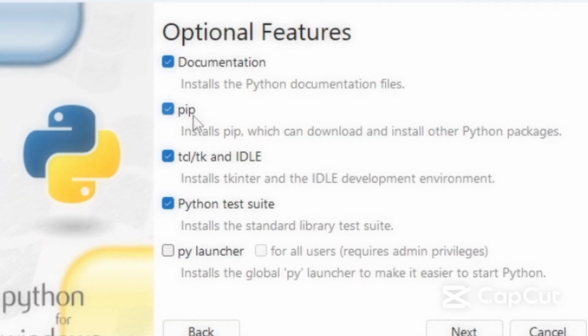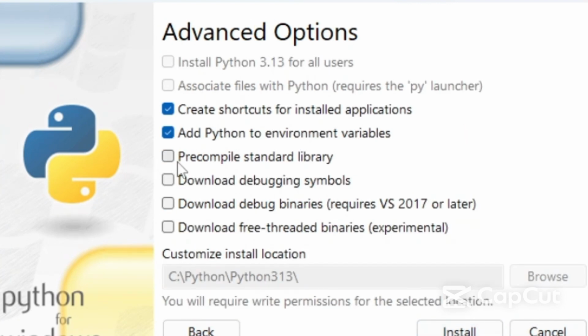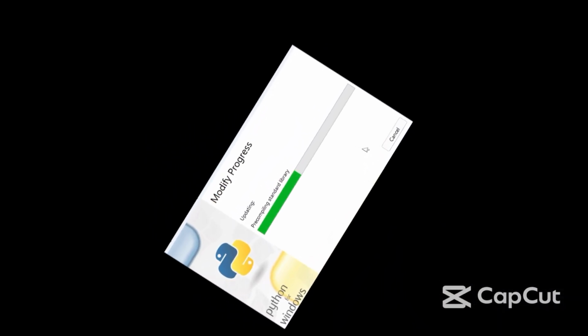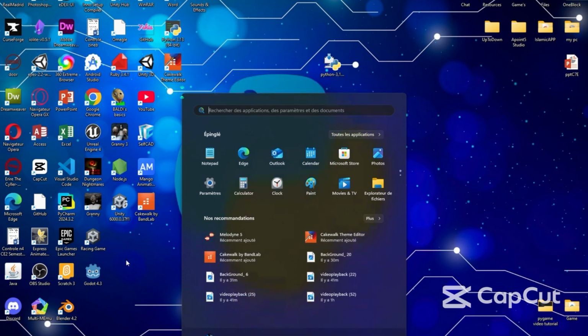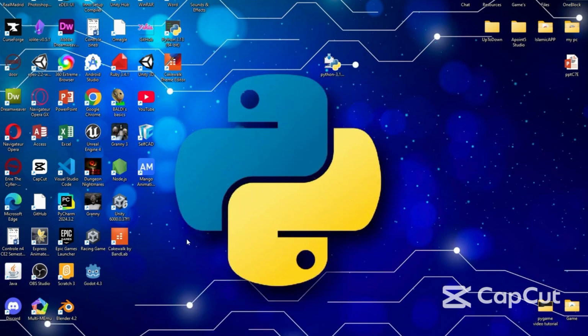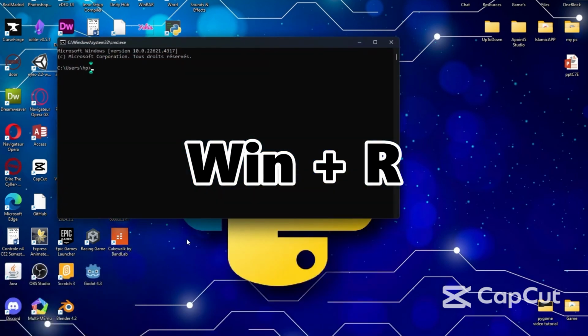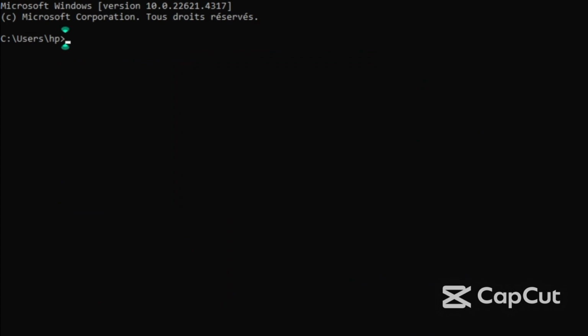Okay, now we'll see how to download the Python language. So please check if pip is active to download the pygame library. Now we'll see how to download the pygame library. Click Windows R and write cmd. Then you'll open the command prompt. In the command prompt we'll write this command: pip install pygame.